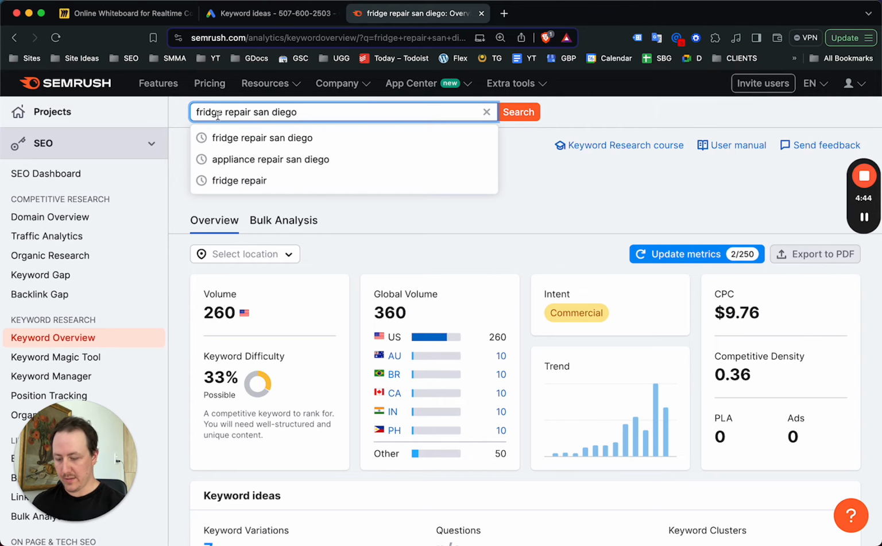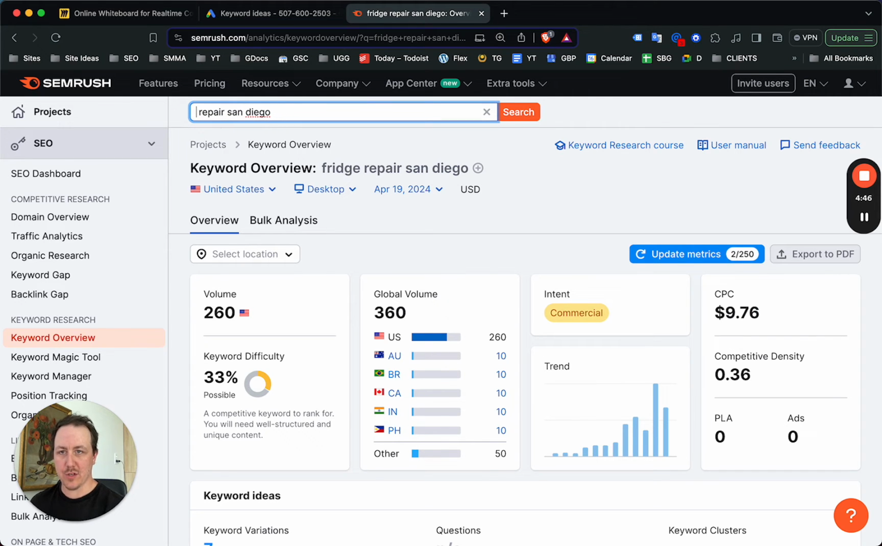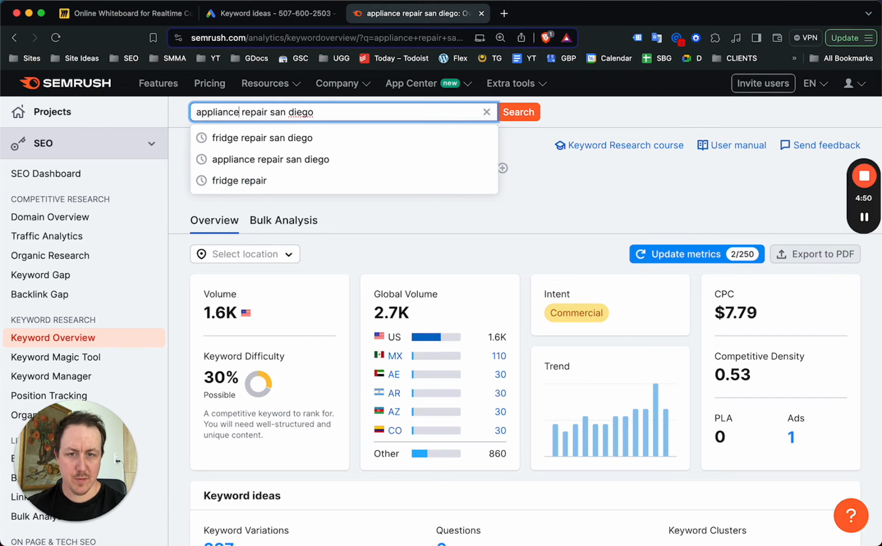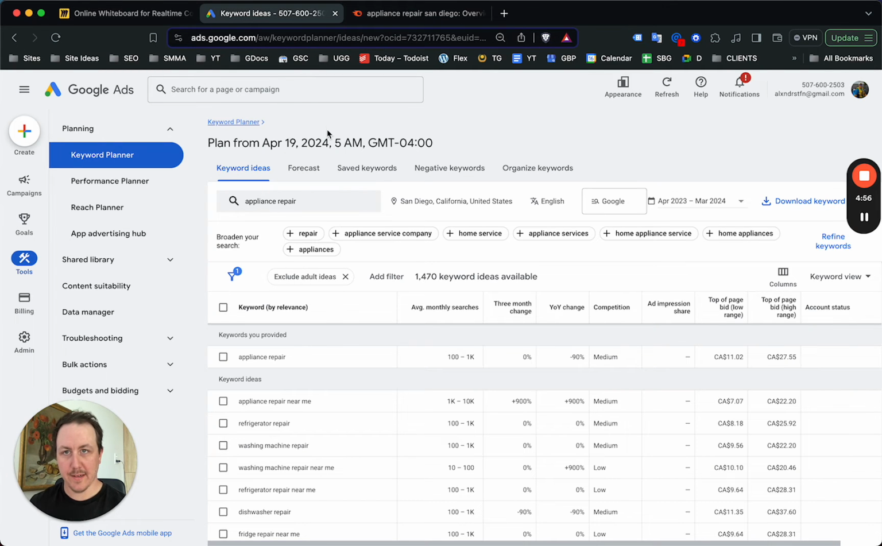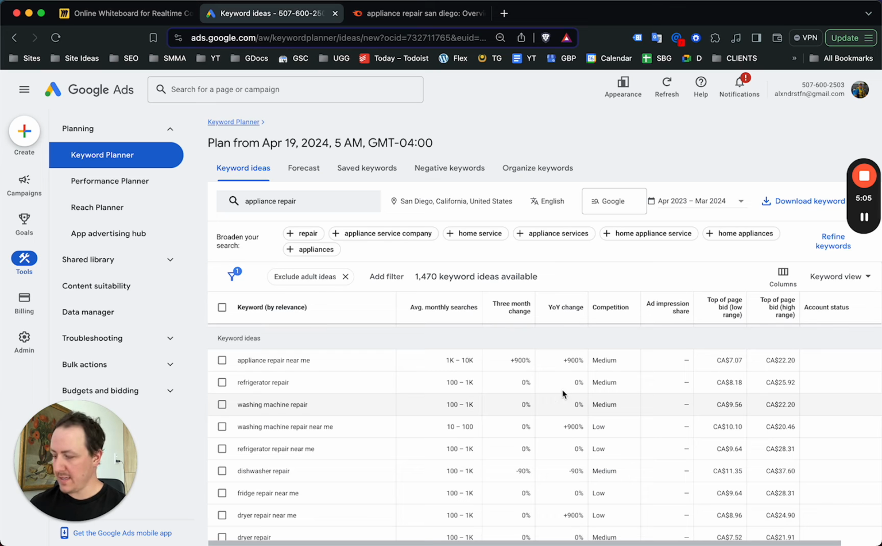For appliance repair, it's a little bit lower, but it will average around $10. And a lot of clients, especially before onboarding, are paying significantly more because they're not setting the limit on Google Ads. But we can look at keyword ideas here, right? And you can see for appliance repair, just broad appliance repair for San Diego. Just keep that in mind, San Diego. You can see there are a number of searches here.